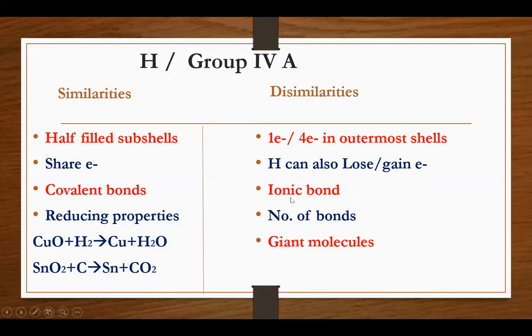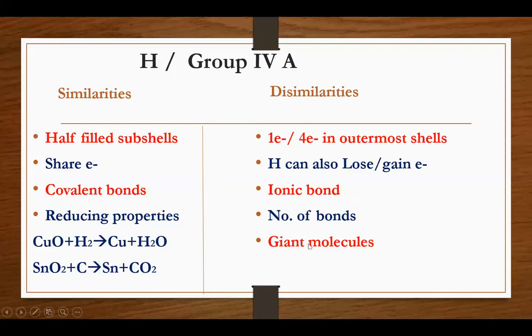Next, hydrogen can also form an ionic bond, while group 4A has a tendency to form covalent bonds typically. Next, hydrogen can form one bond because it has one electron in its outermost shell, while the carbon family or group 4A can form 4 bonds at a time.